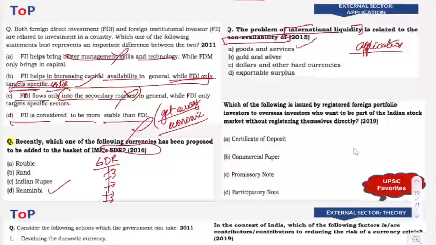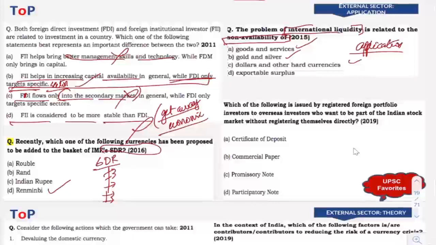Is it goods and services? No. If there is non-availability of goods and services, what happens is internationally the prices of products will start increasing. It does not have anything to do with availability of currency or liquidity as such. Gold and silver, it is not as liquid as considering the case of currency. So you can eliminate that as well. Now, the third option is dollar and other hard currencies. That is the correct answer, right? Liquidity means you have to have currency. You have to have that medium of exchange to carry out trade.